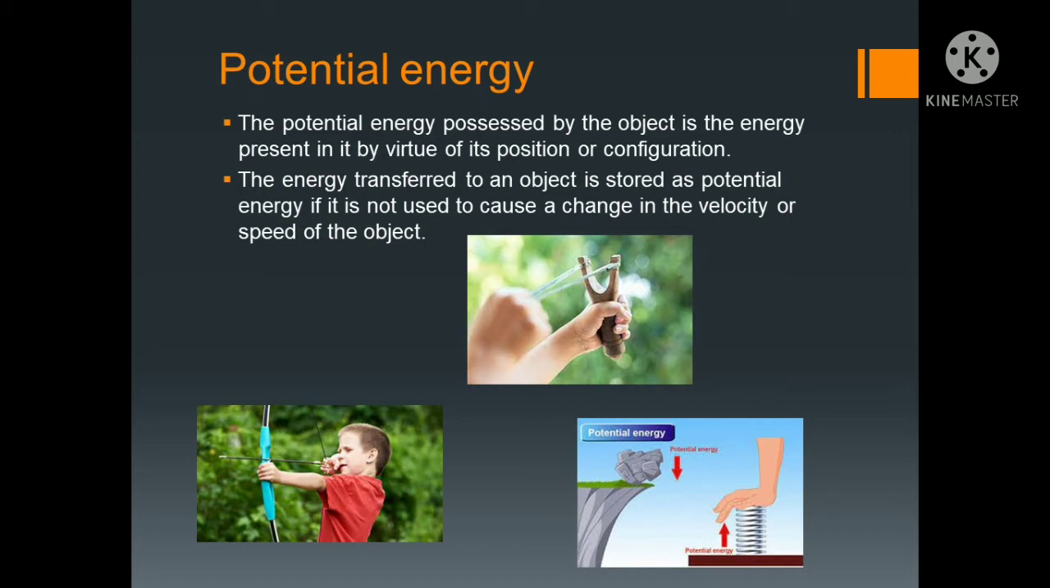And it is not used to cause a change in velocity or speed of the object. So on the third, can you see there? One stone is about to fall from the peak of the hill. So before kinetic energy, how much potential energy is there? Kinetic energy is continuous, but potential energy is always stored. It is always transferred to an object to store that potential energy. So now we will derive it.